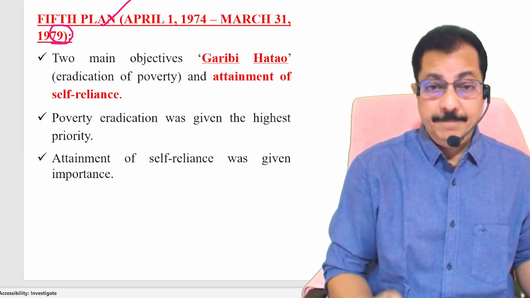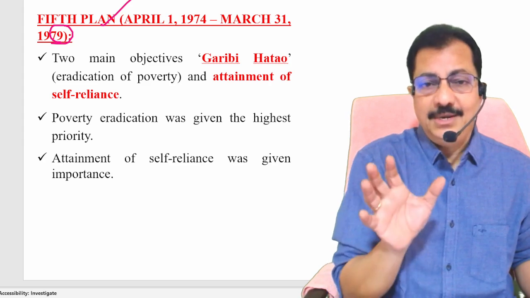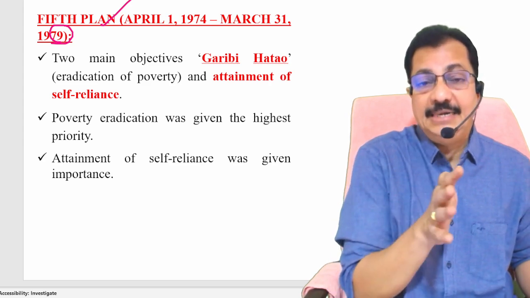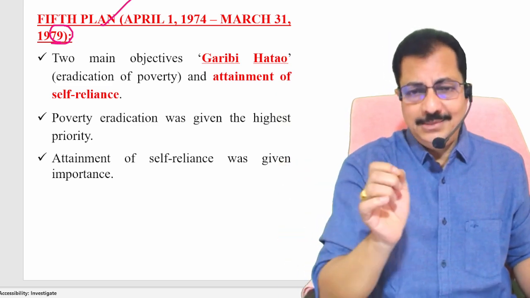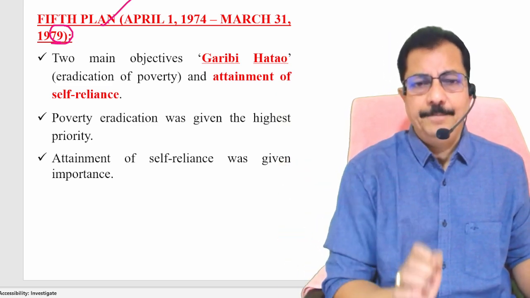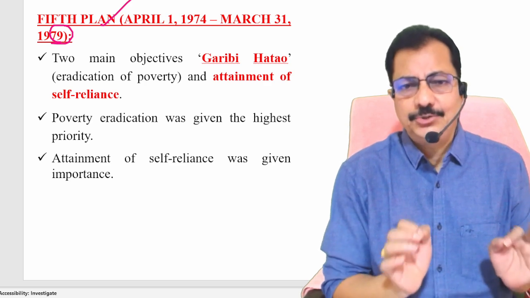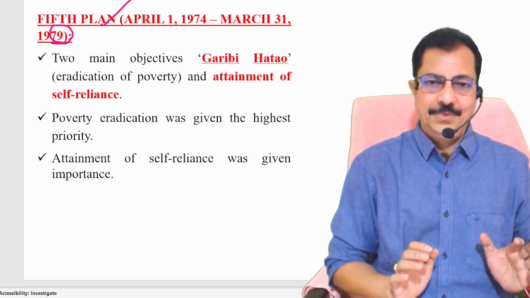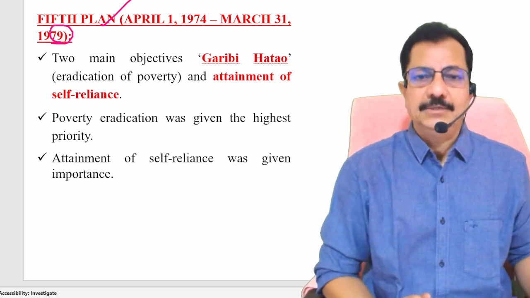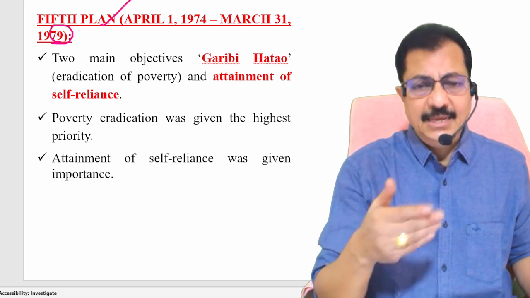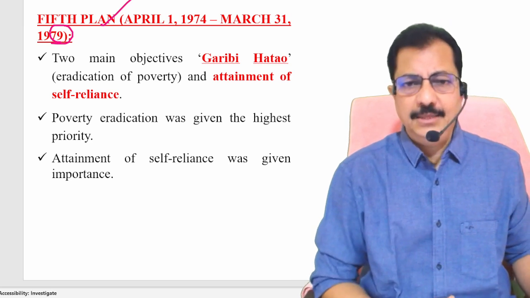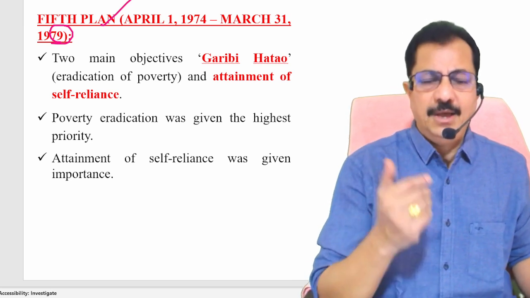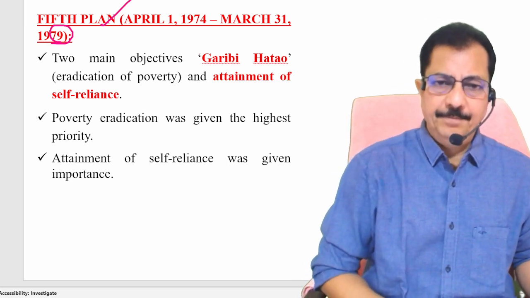That is the reason why this third national emergency period from 1975 to 1977 was considered to be the darkest days in the history of independent India. So all this happened because of the authoritarian nature of Srimati Indira Gandhi, the autocracy of Srimati Indira Gandhi at that particular time.